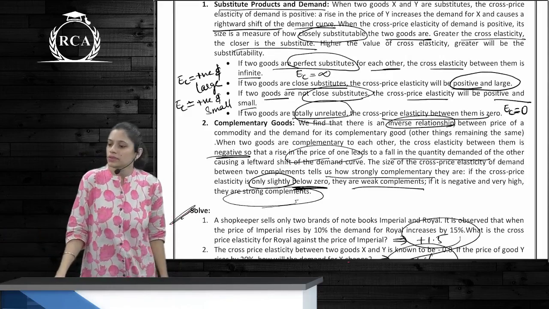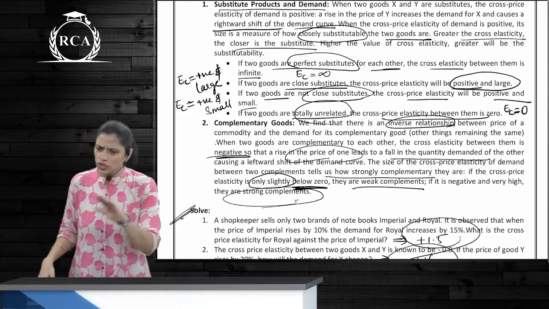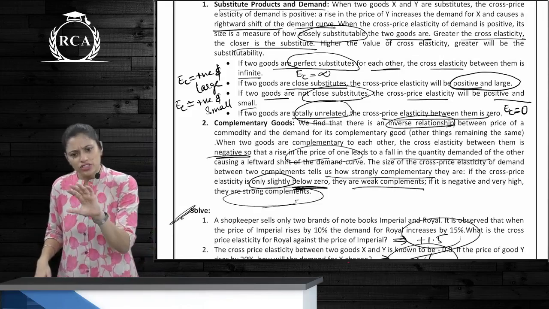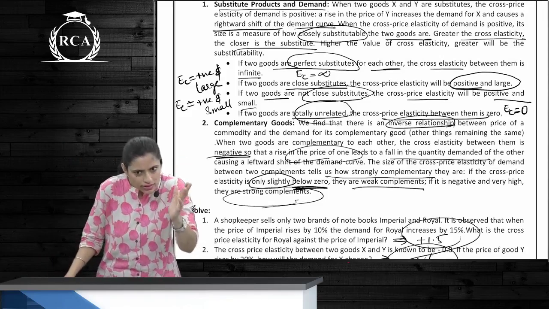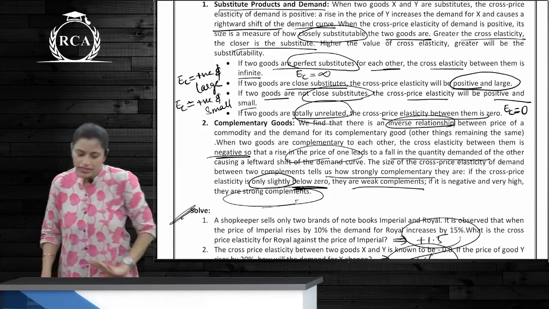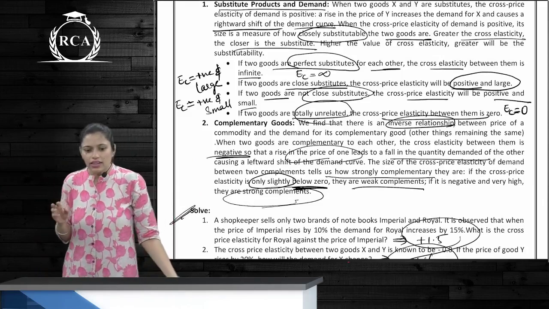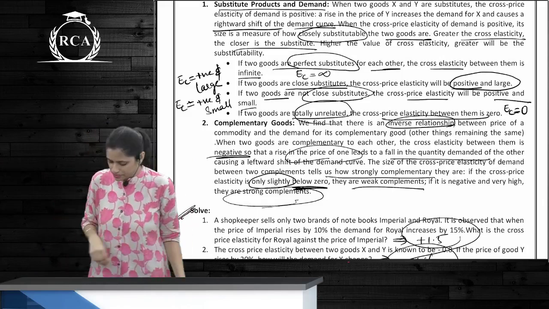Complementary goods. Okay, so you take tea and sugar for example. Inverse relationship. If the price of one good increases, the quantity demanded of the other good decreases. Is that clear? Now in the case of complementaries, how do you know they are strong complements and weak complements?